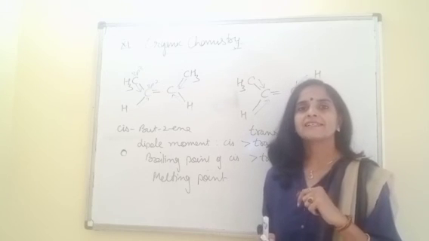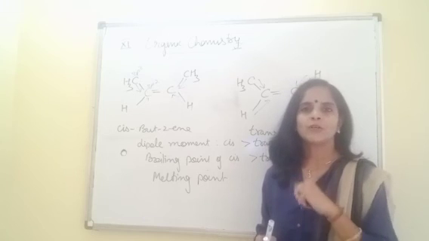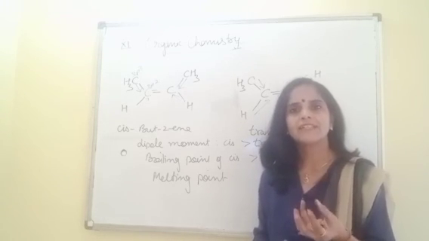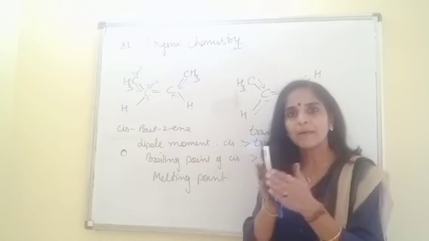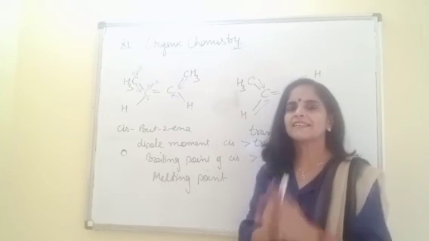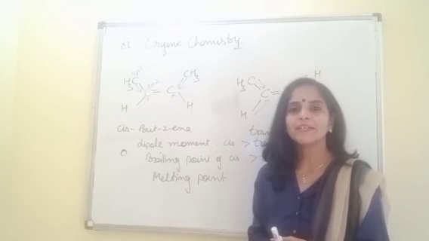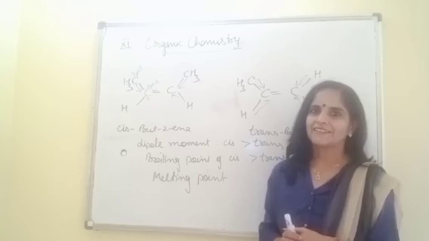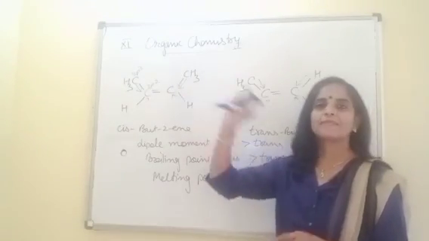In trans, as similar groups are opposite to each other, there are fewer repulsive interactions. Fewer repulsive interactions means they are comparatively closely packed. And if close packing is there, it is difficult to break that packing, so it increases the melting point. So the melting point of trans is higher. But in the case of cis, just check, similar groups are towards the same side.